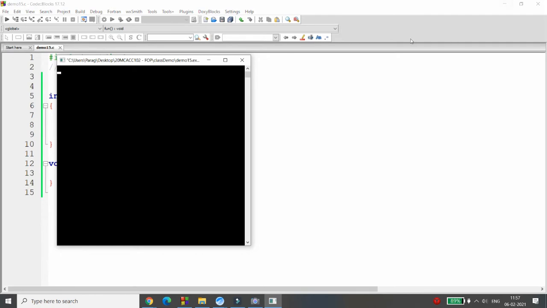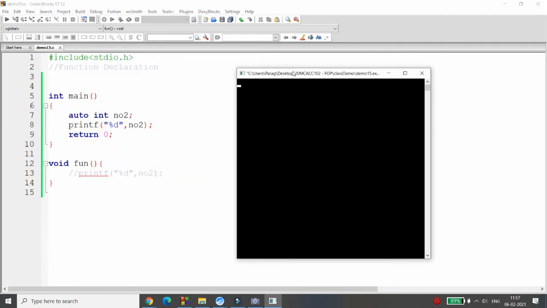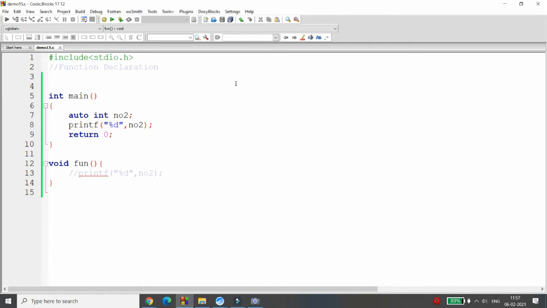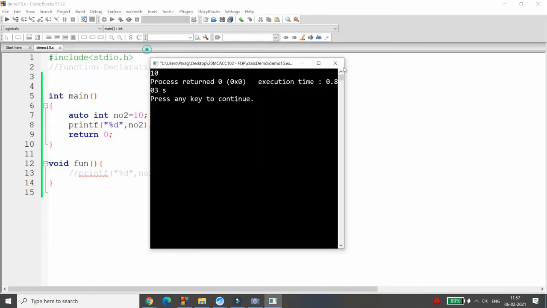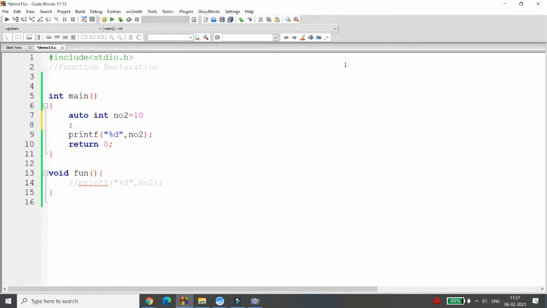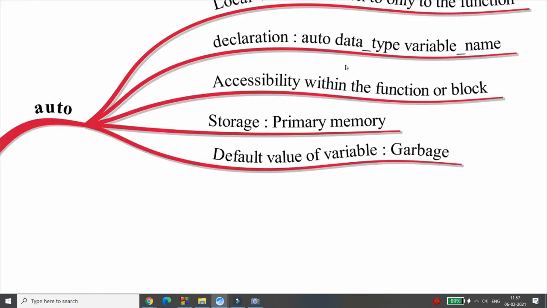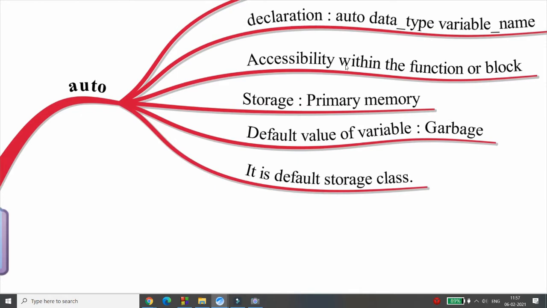Let me run this. Whenever you build and run, it will print the garbage value inside number 2, and that will be 62 right now. Sometimes it will be different, but if you are initializing the value, for example number = 10, then you will get the value 10 over here. So this is the auto variable, and by default all variables declared inside the function are known as auto variables in C language. So it is the default storage class.